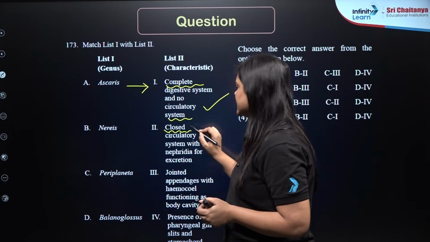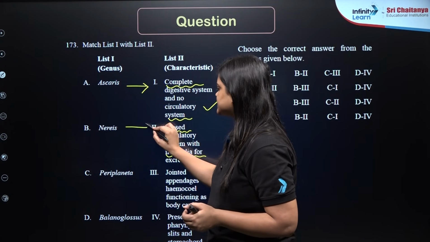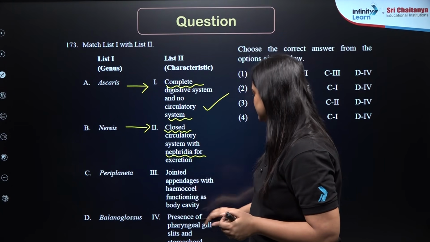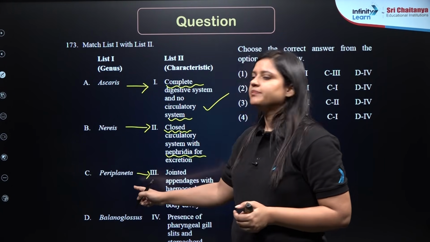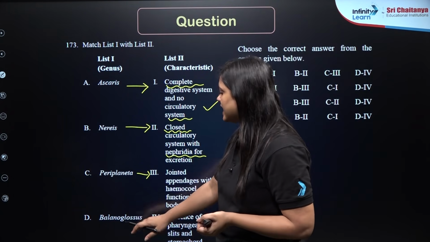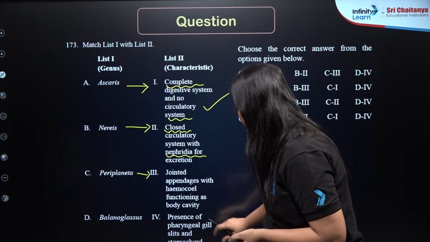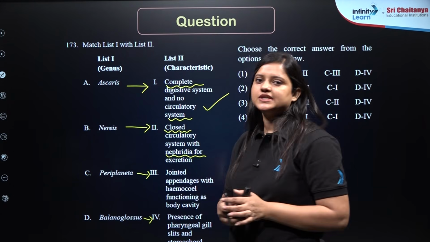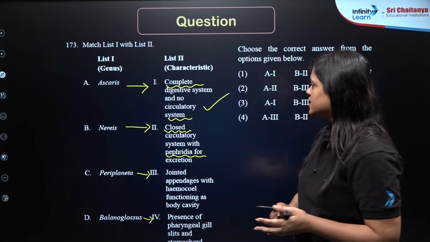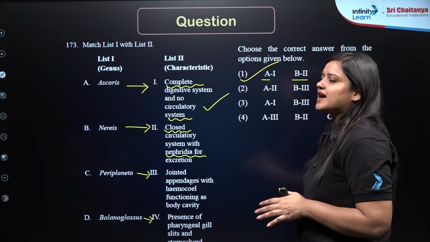Nereis belongs to phylum Annelida, have closed circulatory system with nephridia for excretion. Yes. Periplaneta americana, joint appendages with hemocoel functioning as body cavity. So here Periplaneta americana is cockroach that belongs to Arthropoda phylum. Balanoglossus hemichordata, which is also termed as tongue worm. Presence of pharyngeal gill slits and stomochord, absolutely. So stomochord is hollow notochord, which is a feature of hemichordata balanoglossus. So we can see 1, 2, 3, 4 will be the right answer. So correct answer should be 1.